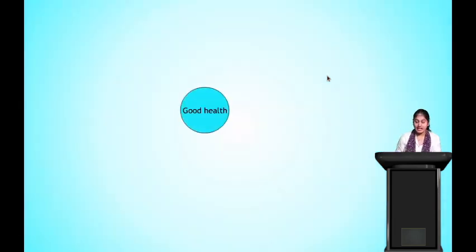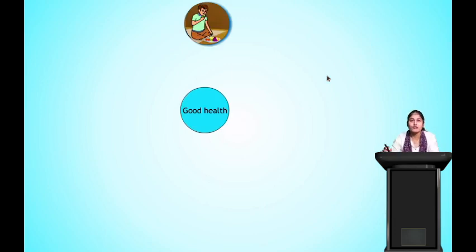Next, what are we going to write? A paragraph on good health. For writing a paragraph, you should be able to write even by looking at images. Clear? So that is what we are doing. What do you see? A person is eating food. So the topic is good health, and a person is eating fruits or healthy food.